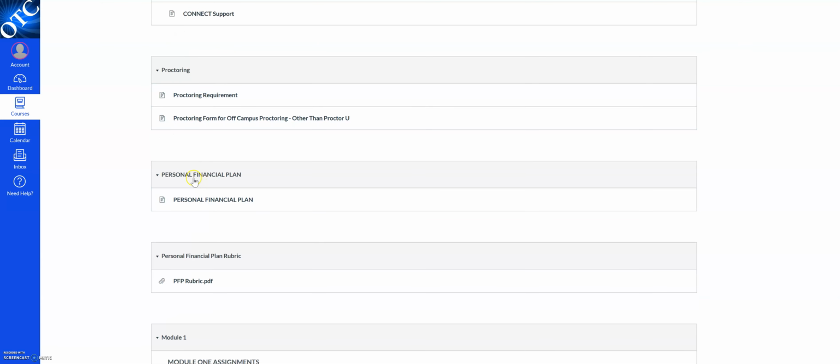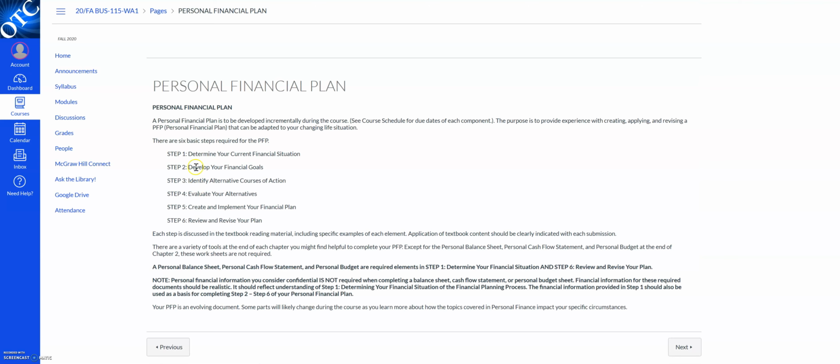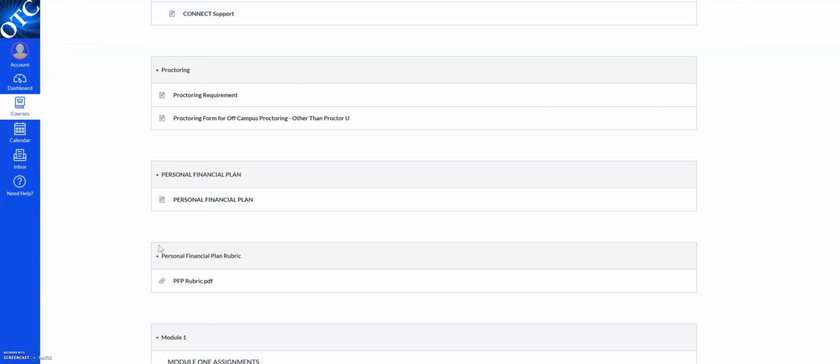Underneath proctoring requirements is a personal financial plan. And if you open that link for personal financial plan, you'll see the 6 steps of the personal financial plan. Now, as we get to those steps, I'll have much more to say about the specifics of each of those steps.